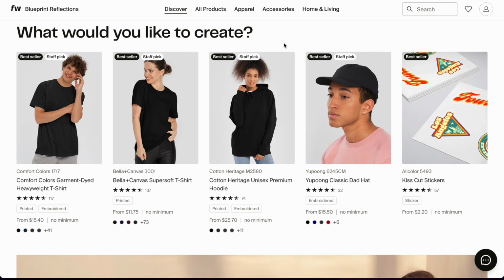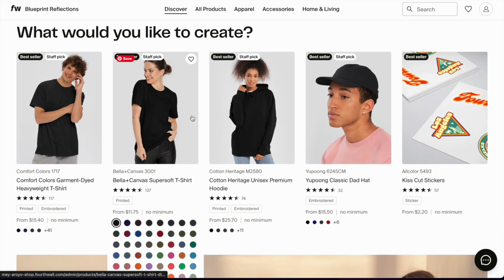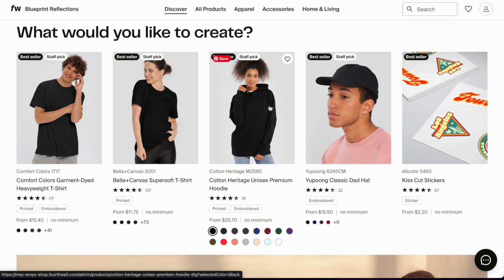We have the bestsellers and staff picks right at the top, which are these 2 t-shirts that apparently people buy the most. And we have this Cotton Heritage Unisex Premium hoodie. I actually don't like the Cotton Heritage hoodie. I'm surprised it's such a bestseller. And the Yupung Classic Dad Hat, which I think I have as a test order coming in the next few days. And Kiss Cut stickers.